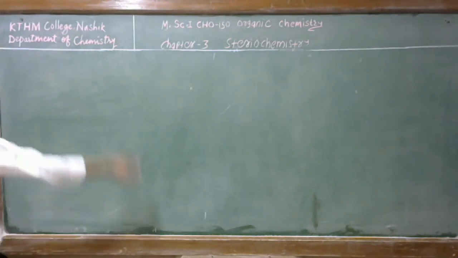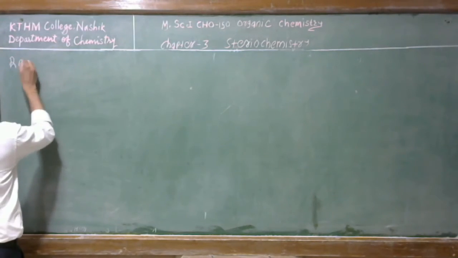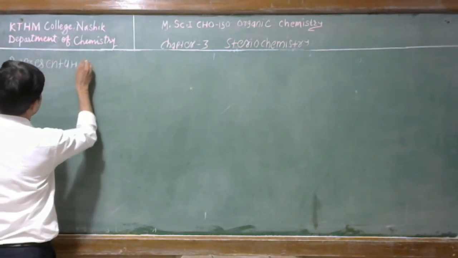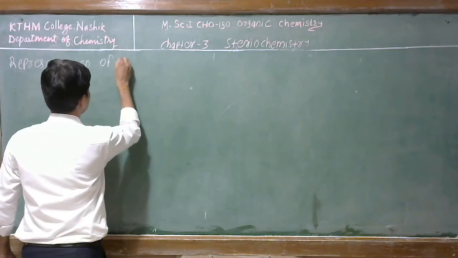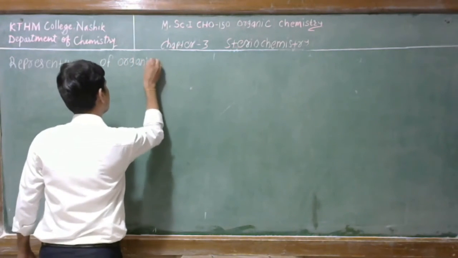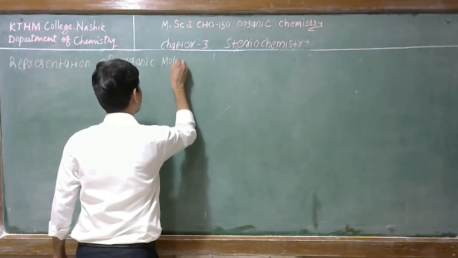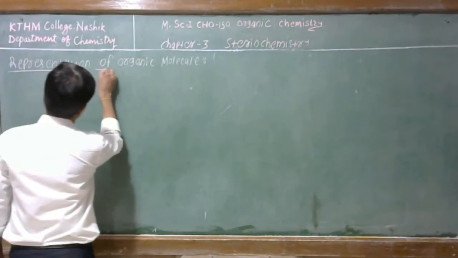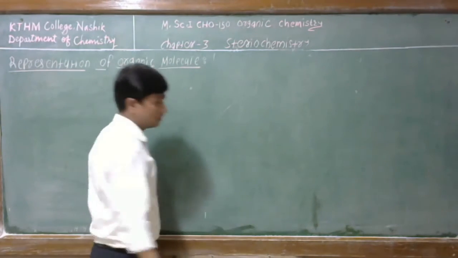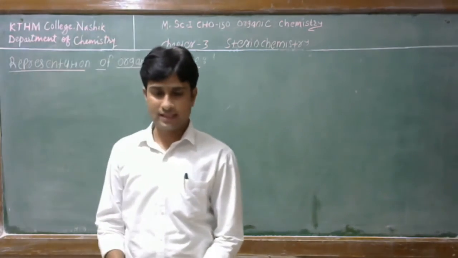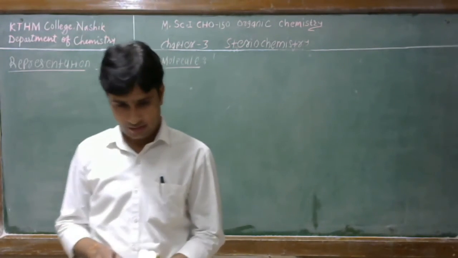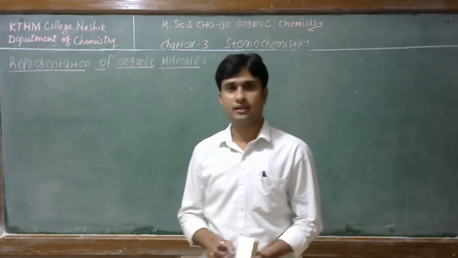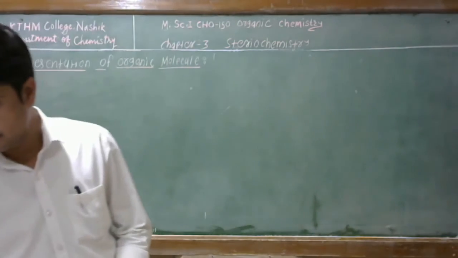So firstly, we have to discuss here representation of organic molecules. In representation of organic molecules, we have to discuss some types of bonds which are necessary to understand the various types of isomers.